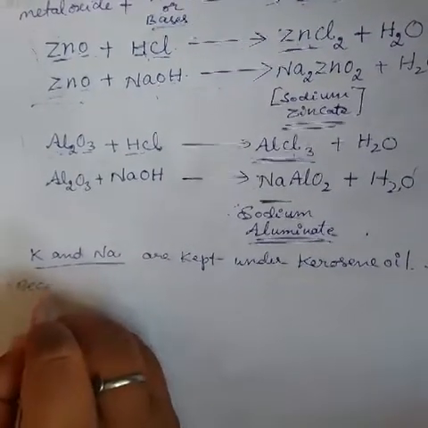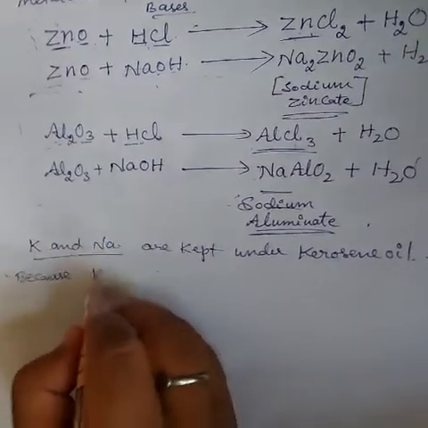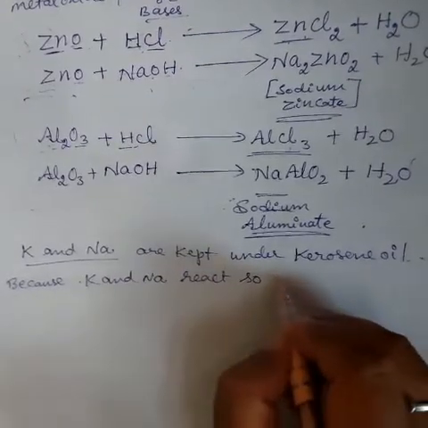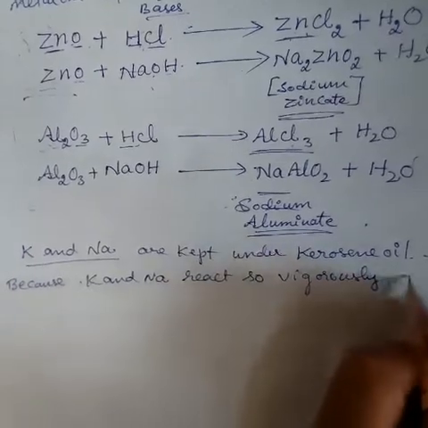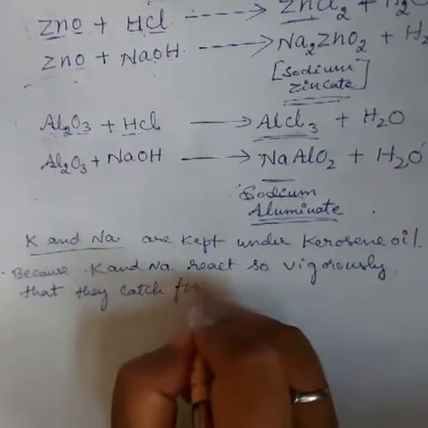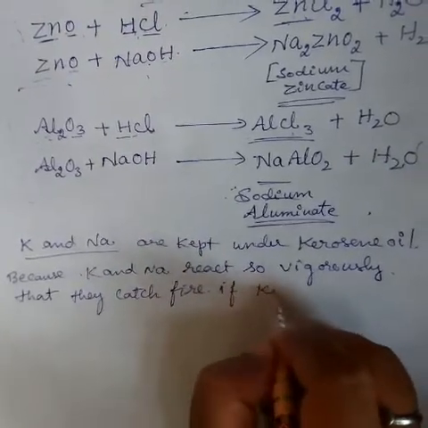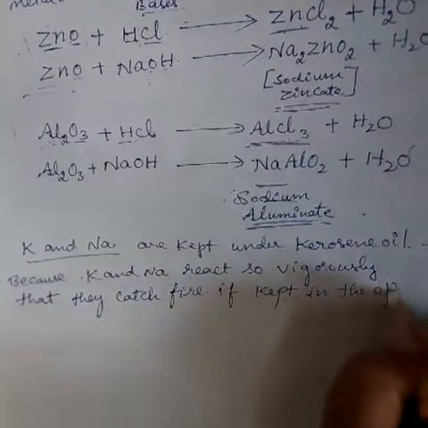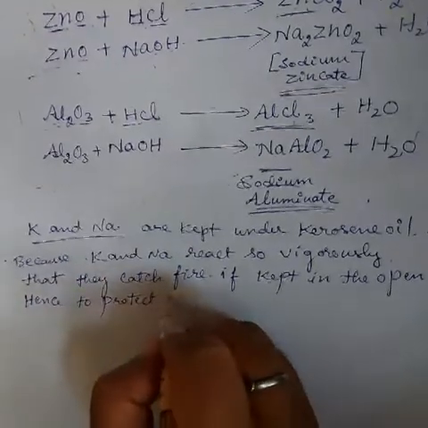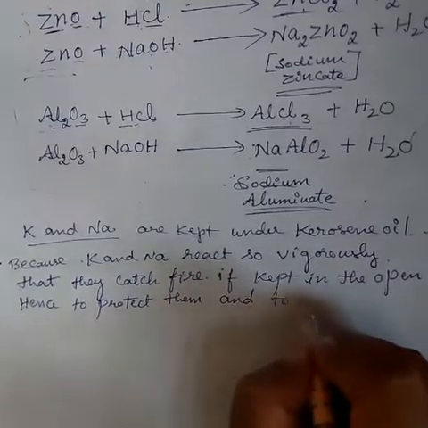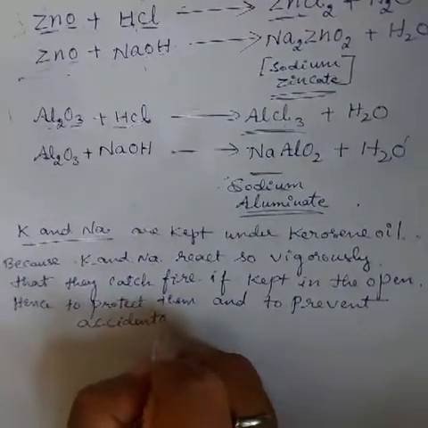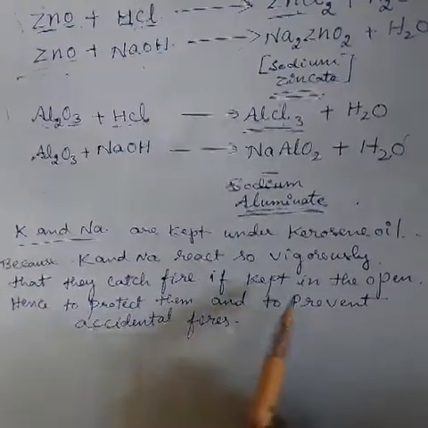Because sodium and potassium react so vigorously, vigorously means fast, so vigorously that they catch fire if kept in the open, hence to protect them and to prevent accidental fires, they are kept under kerosene.